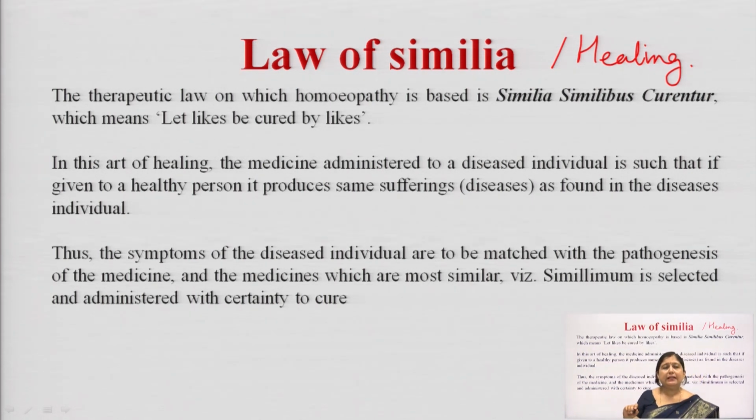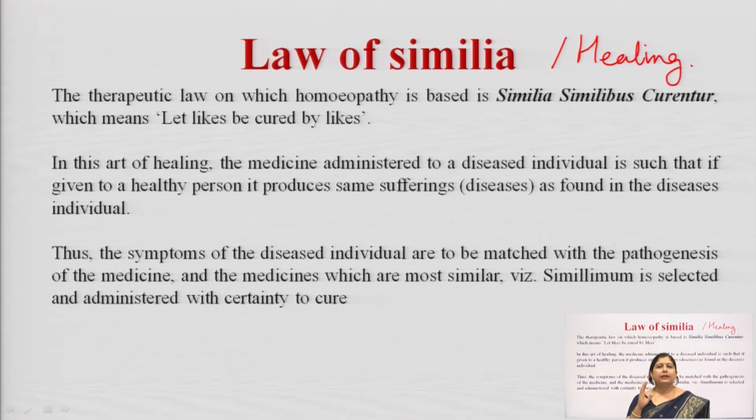It means let likes be cured by likes. Please understand this very properly, because this is the main difference between Ayurveda and homeopathy or allopathy and homeopathy.